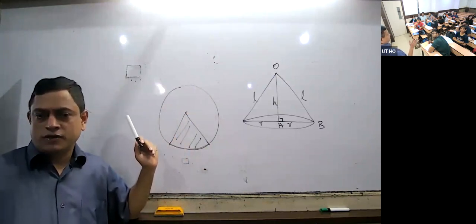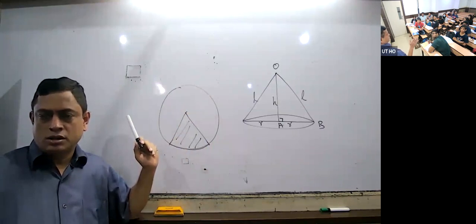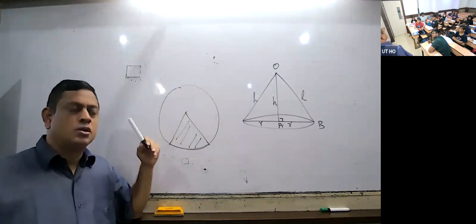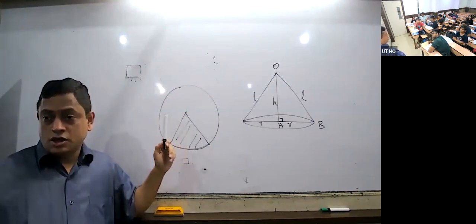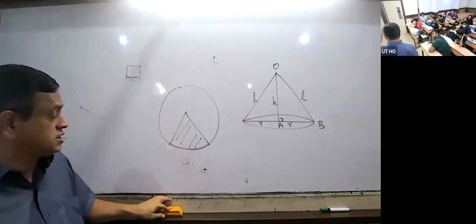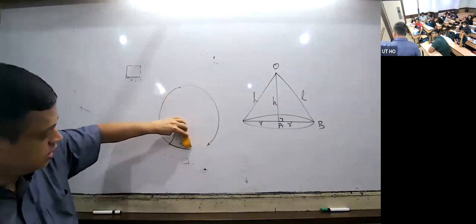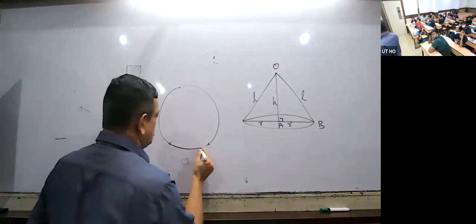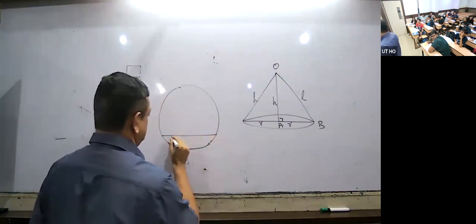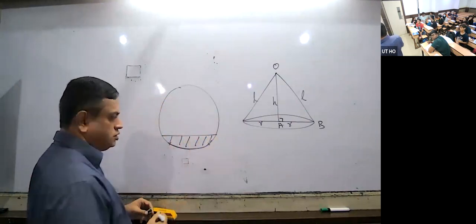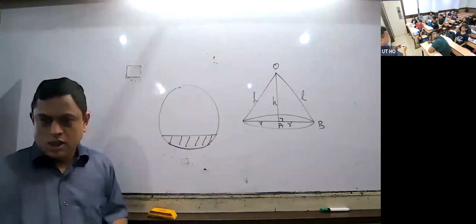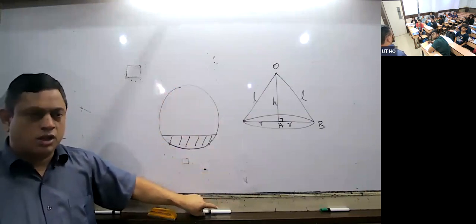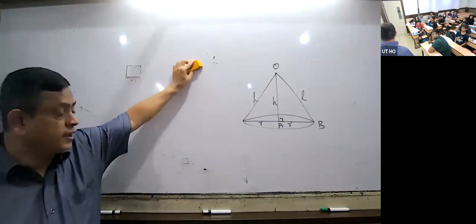Segment of a circle. A chord divides the circle into two parts. Each part is called a segment. How many diameters are there? There are infinite diameters. This is called the minor segment. The other part is called the major segment. So these all parts are there in the area type of question.